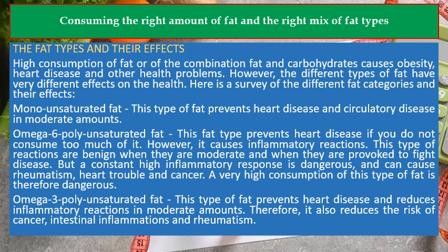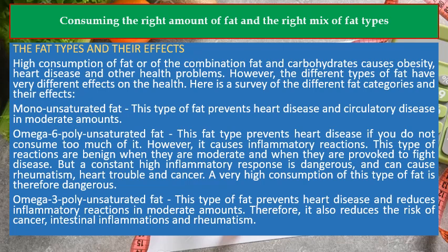Mono-unsaturated fat. This type of fat prevents heart disease and circulatory disease in moderate amounts. Omega-6 polyunsaturated fat. This fat type prevents heart disease if you do not consume too much of it. However, it causes inflammatory reactions. These reactions are benign when they are moderate and when they are provoked to fight disease. But a constant high inflammatory response is dangerous, and can cause rheumatism, heart trouble and cancer. A very high consumption of this type of fat is therefore dangerous.